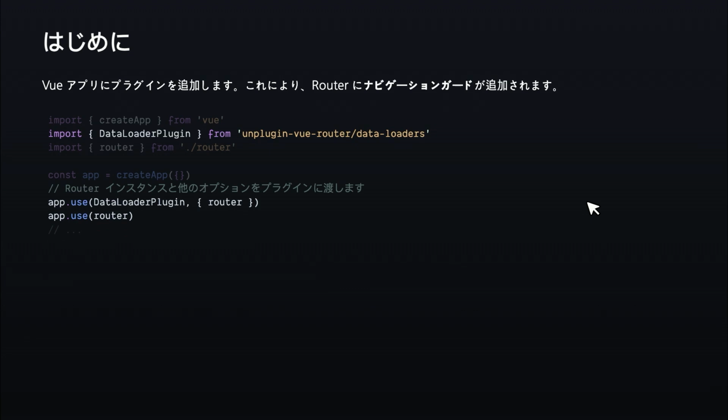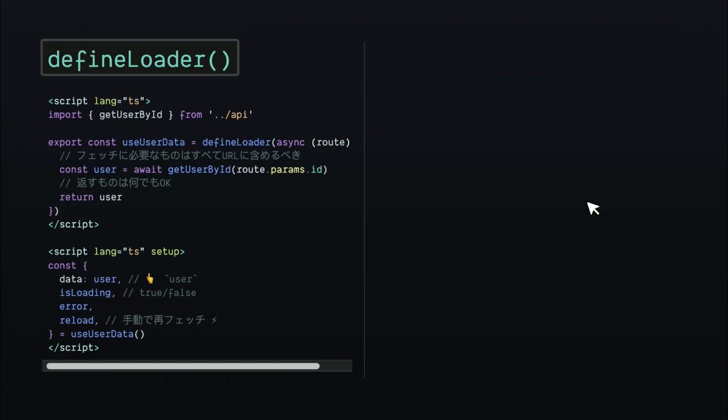So to get started, we have a plugin that we install to the Vue app, and it's going to add a navigation guard to the router. So that would handle the data fetching for us. Then we can start defining the data loaders with this defineLoader function. So it's similar to defineStore in Pinia. It returns a composable. It can be used in any component.